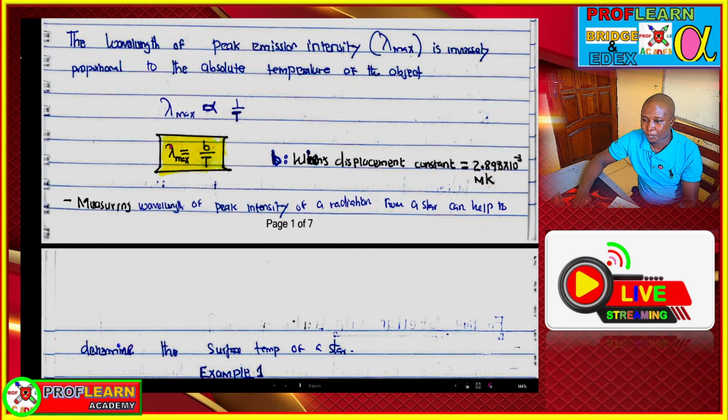B is the Wien's displacement constant, which is approximately 2.898 times 10 raised to power -3 meter Kelvin.